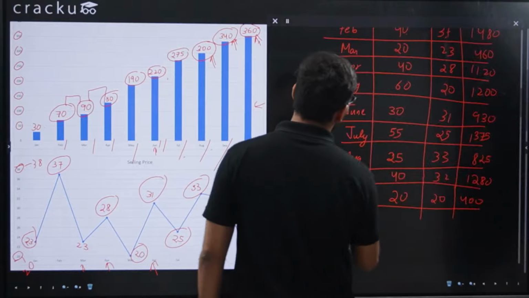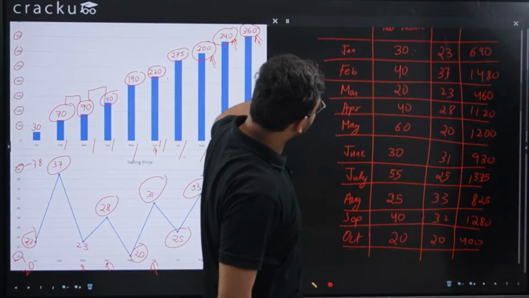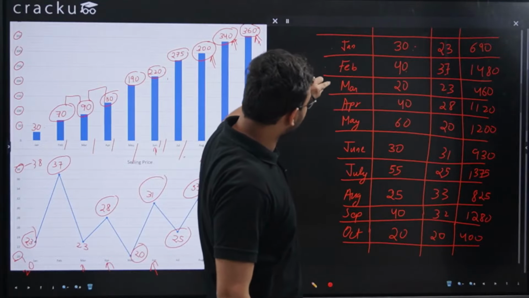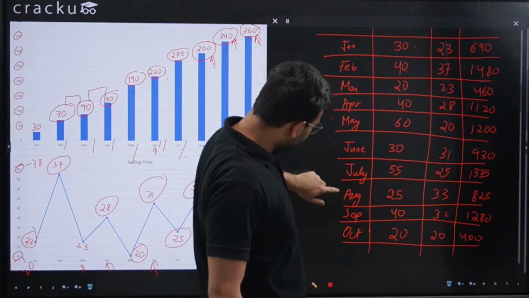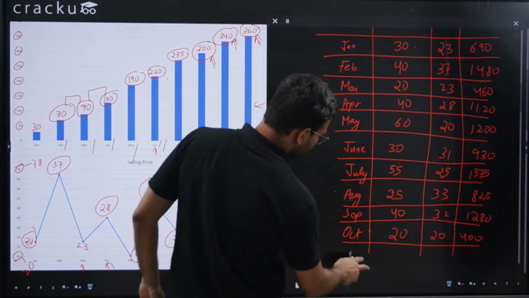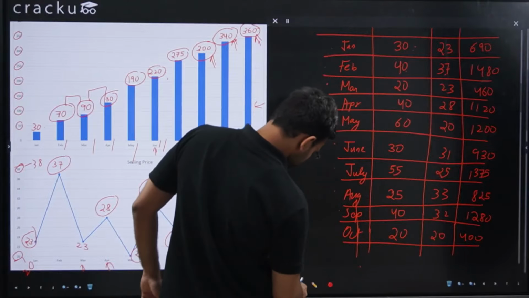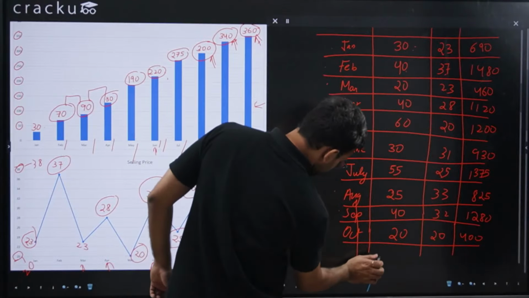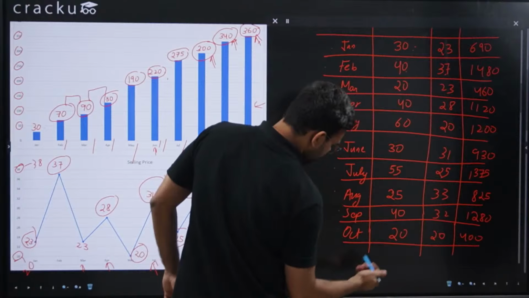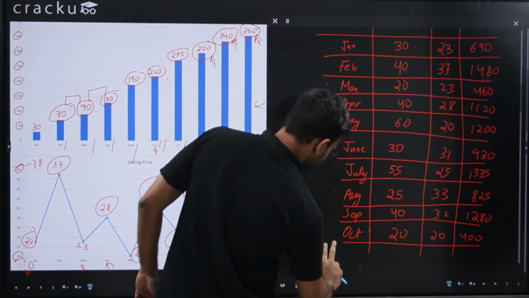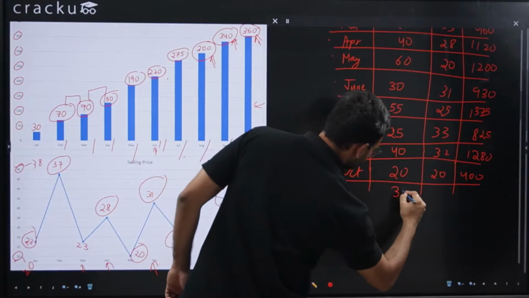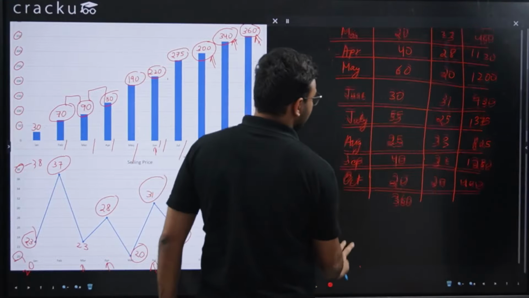Now if I sum this up, this will be 30 plus 40, which is 70, 90, 130, 190, 220, 275, 300, 340, and 340 plus 20 is 360. Note this. This total is 360.